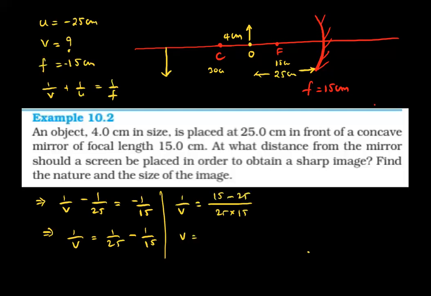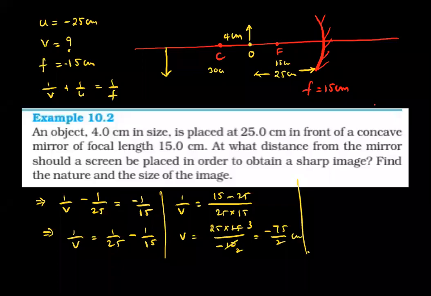Then simplification gives v equal to 25 into 15 divided by minus 10, which is minus 75 by 2 centimeters. Therefore, the image will be located at minus 75 by 2 centimeters.